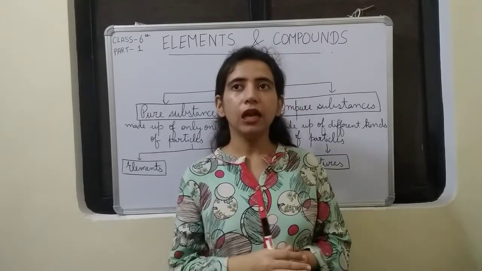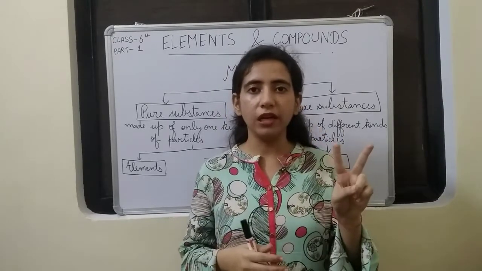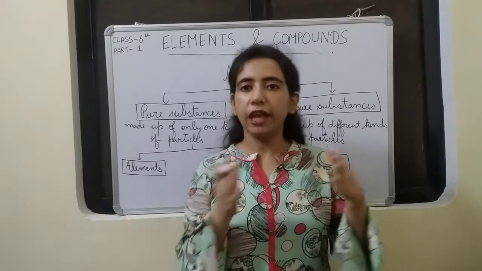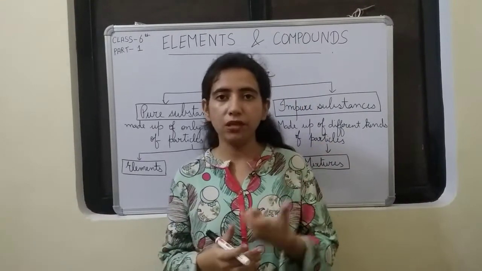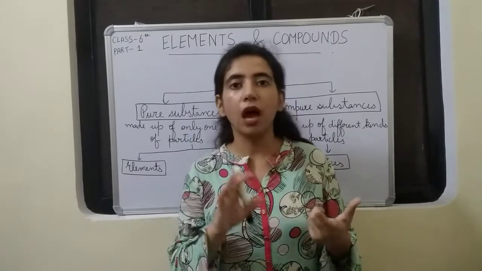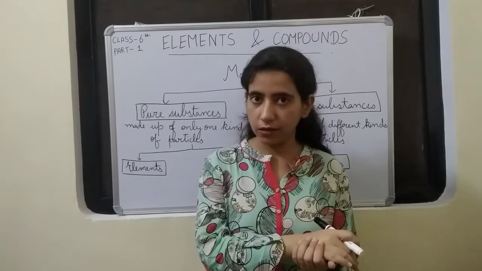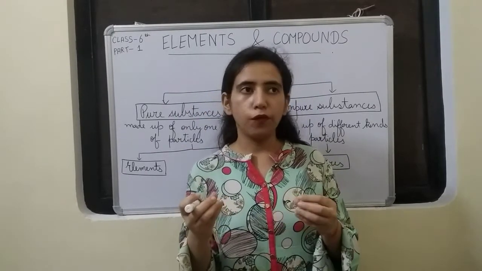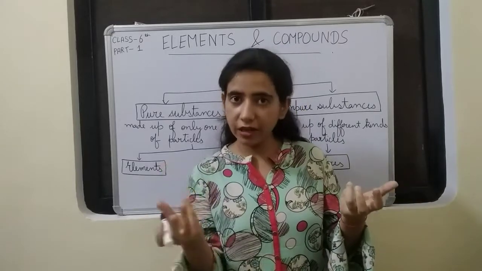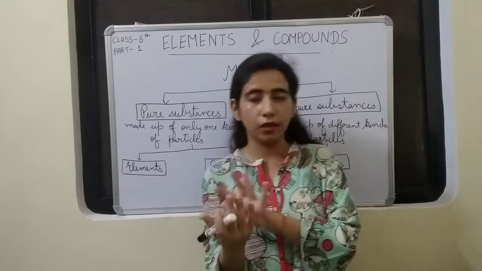Alright. Now this matter can be classified broadly into two categories, pure substances and impure substances. When we hear pure, literally it means something that is free from contamination, or something in which no adulterant is added. But a substance can be an adulterant for one substance, and may not be an adulterant for the other.